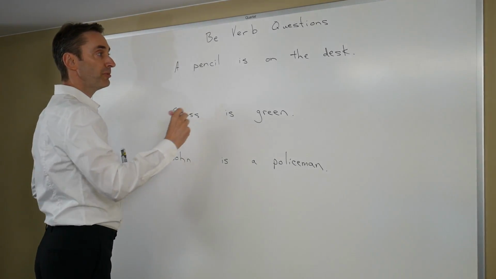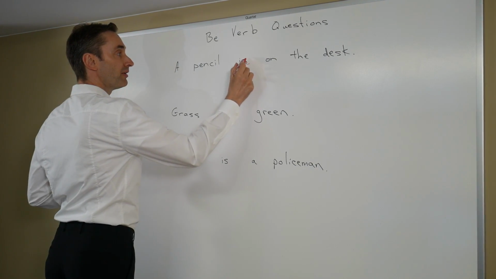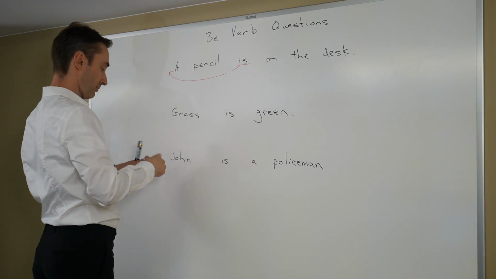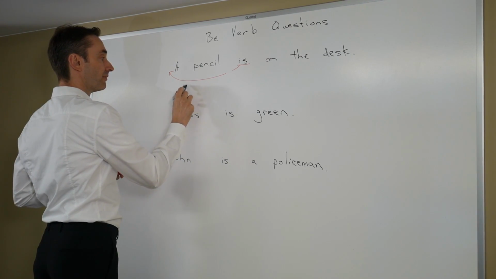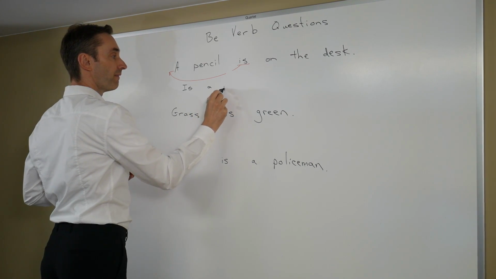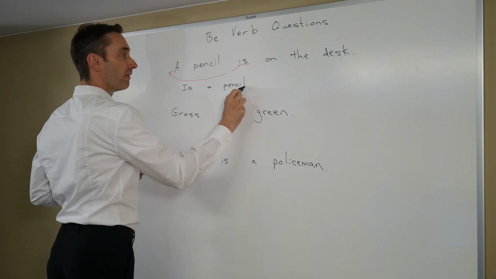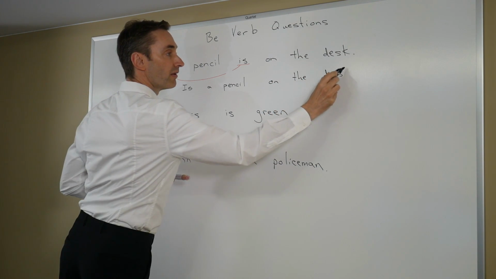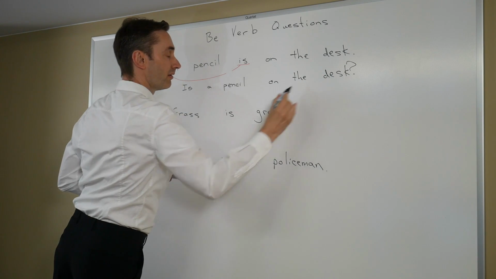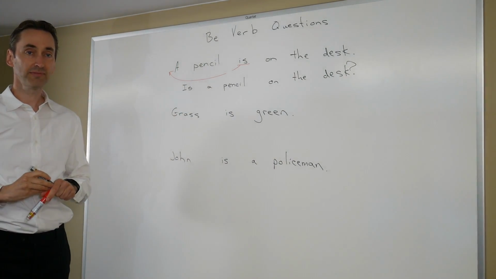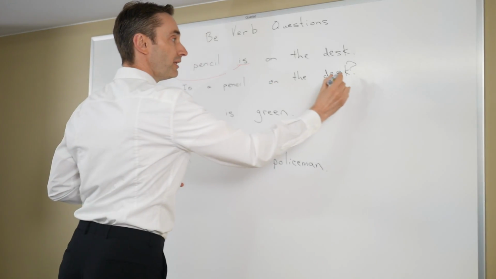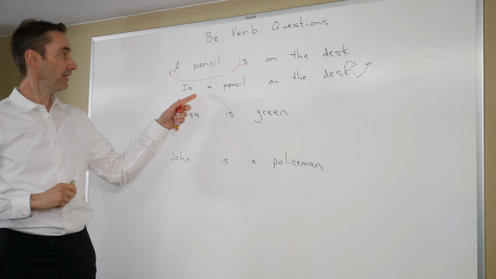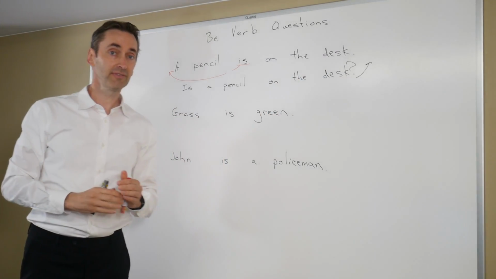To make a question from a be verb sentence, we simply bring the be verb to the beginning of the sentence. So, is a pencil on the desk? Is a question. Also, at the end of the sentence, we want to raise our voice a little bit. Is a pencil on the desk? To make a question.